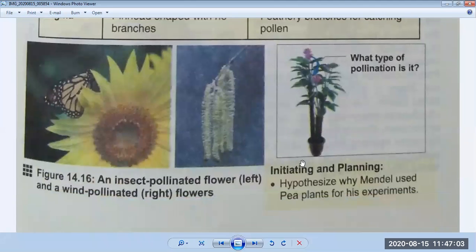Now you can see the figures given in the book. The first diagram you will see, 14.16, shows an insect pollinated flower and a wind pollinated flower. This is an insect pollinated flower. You can see it's a sunflower. In the sector there are many insects, where they will get the nectar, and because of that their pollens are heavy and sticky, so they will attach to the body of the insect, and when it moves from one place to another, they will pollinate the other flower.